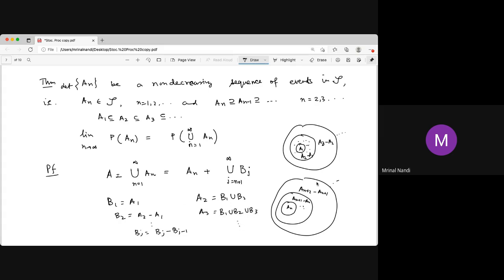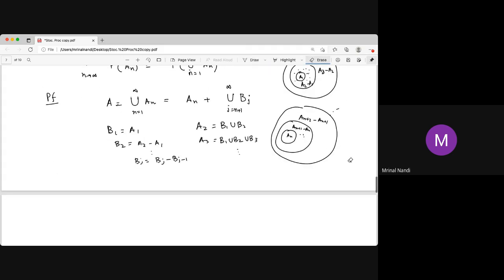Now, interestingly, the Bj's are disjoint. The Aj's are not disjoint, but the Bj's are disjoint. So we can use that probability result for the disjoint case. Since the Bj's are disjoint, the probability of A, in the limiting sense, is probability of An plus the sum over j equal to n plus 1 to infinity of probability of Bj.